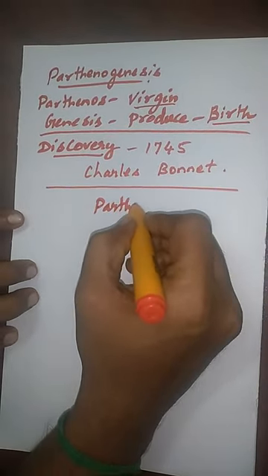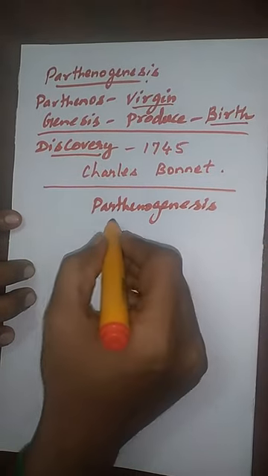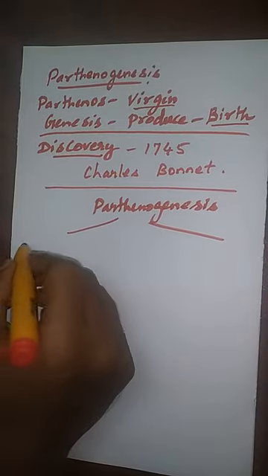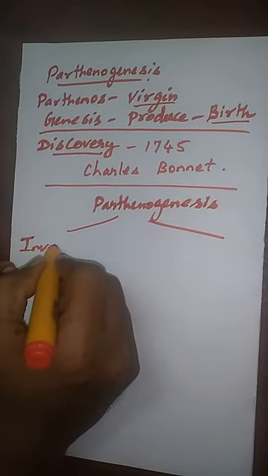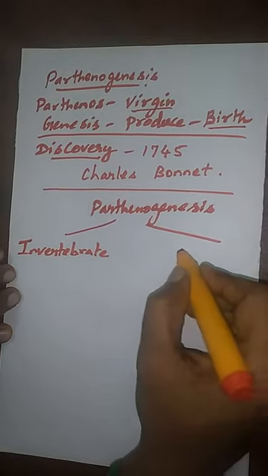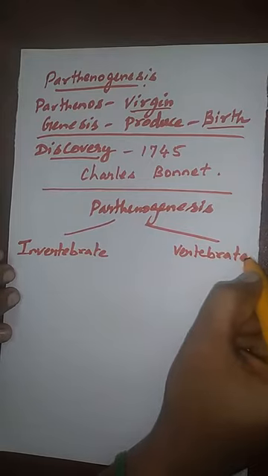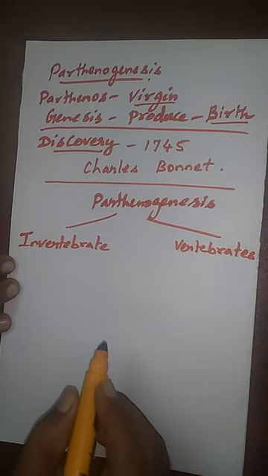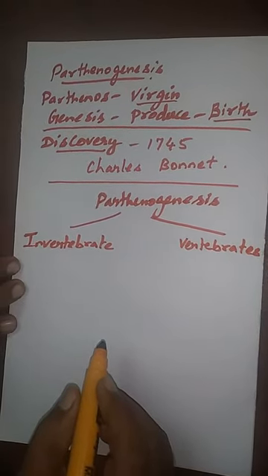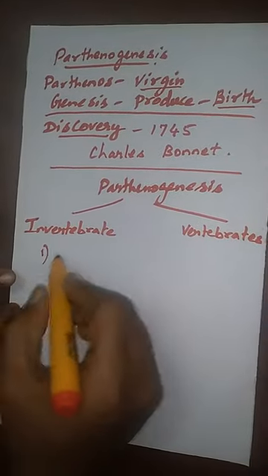Parthenogenesis occurs in invertebrates and also in the vertebrates. So what are the examples we are going to give for invertebrates? Invertebrates, first one, it is